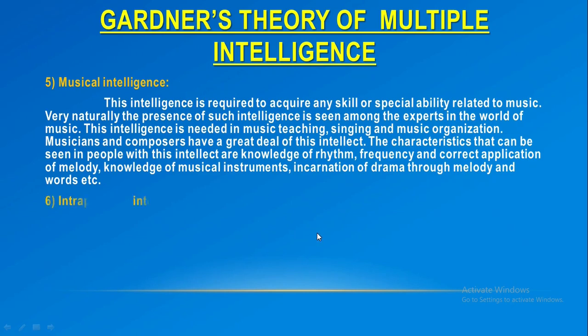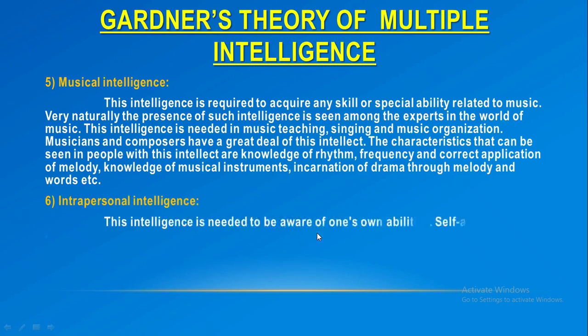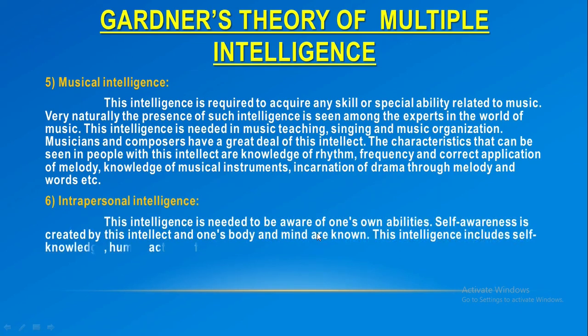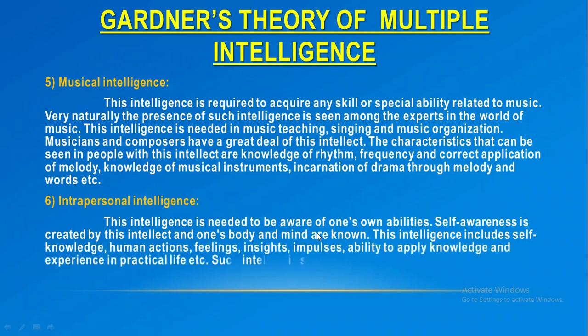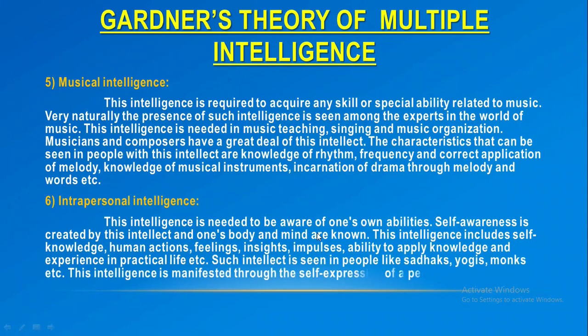Next point is intrapersonal intelligence. This intelligence is needed to be aware of one's own abilities. Self-awareness is created by this intellect and one's body and mind are known.